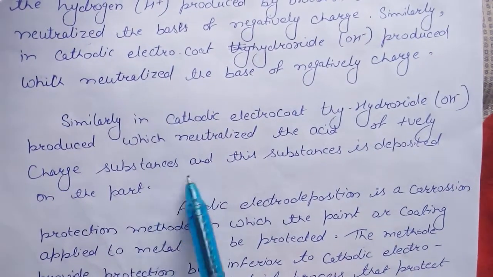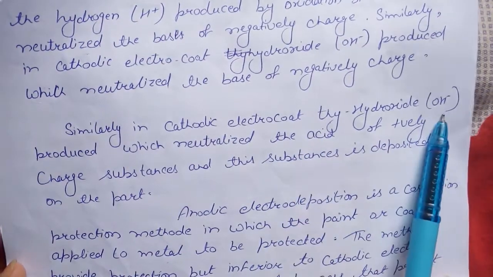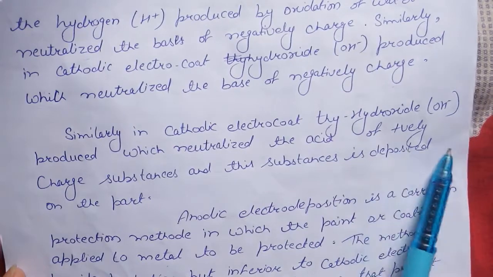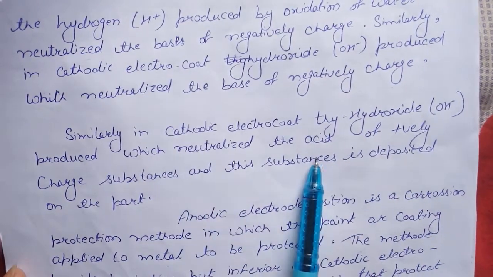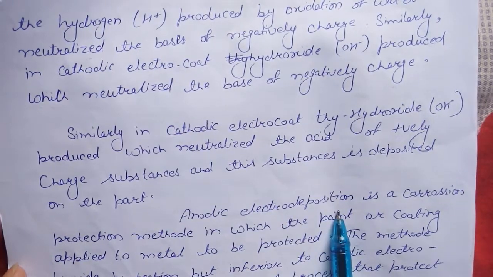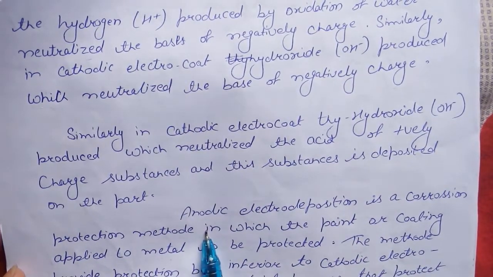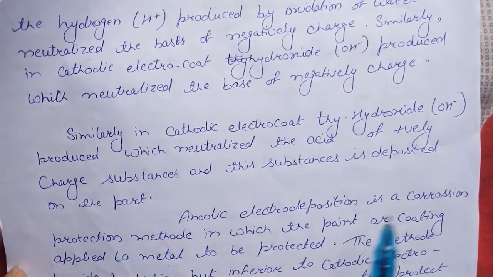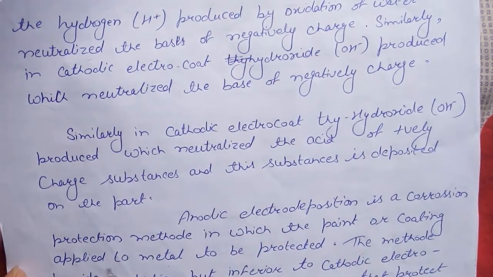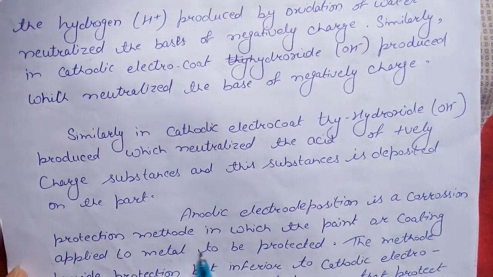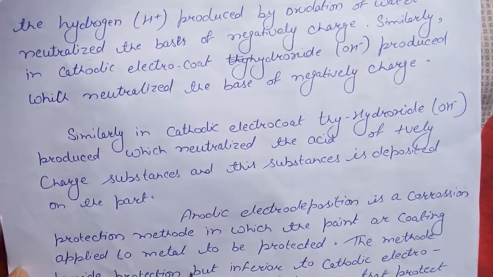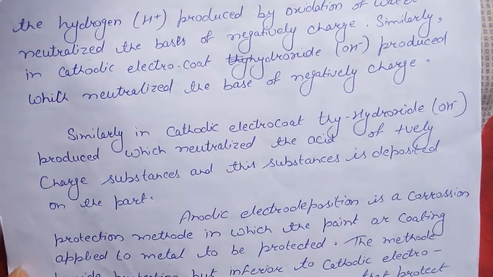Similarly, in cathodic electrocoat, hydroxide ions are produced, which neutralize the acid of positively charged substances, and this substance is deposited on the part. Anodic deposition is a corrosion protection method. This is the most important thing: in it, paint or coating is applied to the metal to be protected. The method provides protection but is inferior to cathodic deposition.